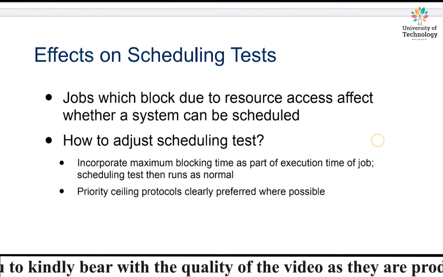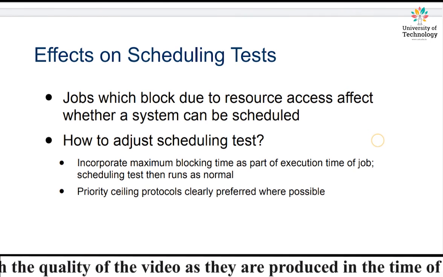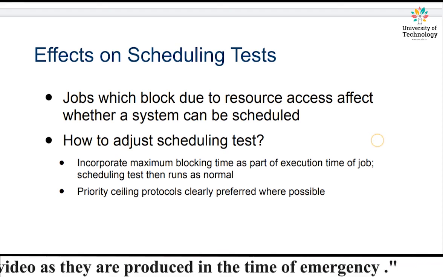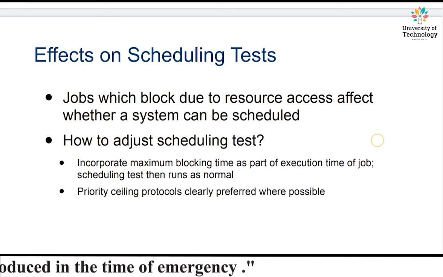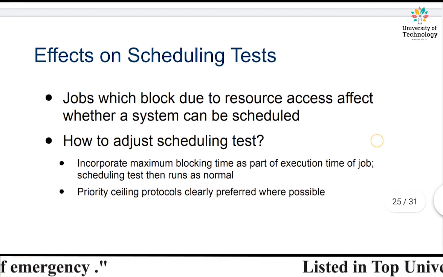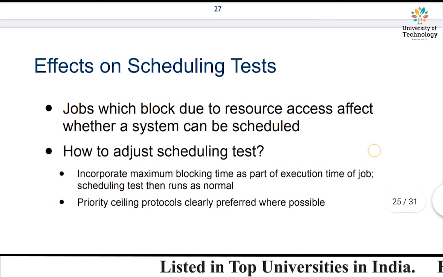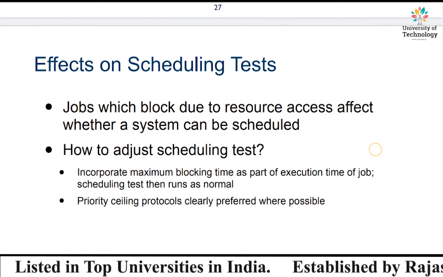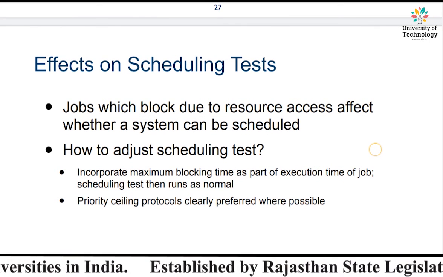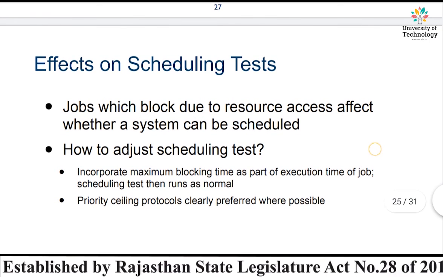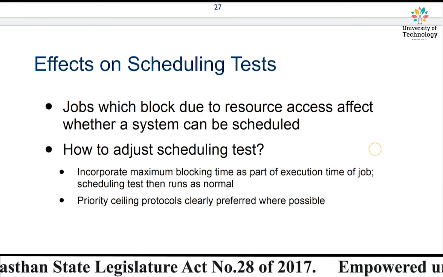So a job which blocks due to resource access affects whether a system can be scheduled or not. On the basis of the blocking of the job, it can have an impact on the system that needs to be scheduled.